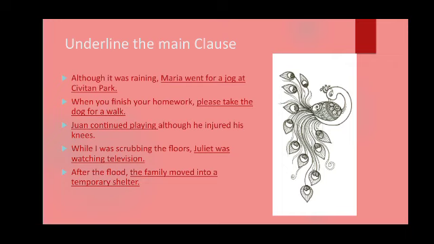Independent clause will have its complete meaning. It will be able to stand by its own. Whereas dependent clause, though it will have subject and verb, it will not have complete meaning. And there will be one conjunction in the dependent clause. Dependent clause will have to depend on the independent clause for its complete sense.